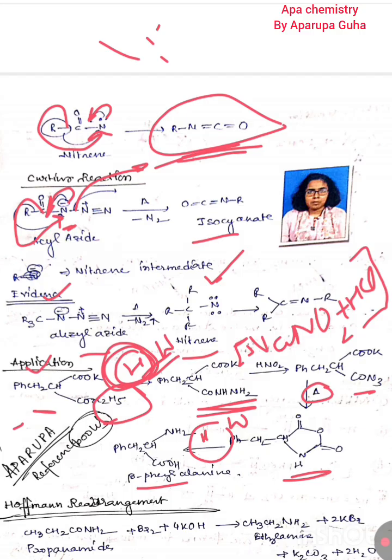Beta phenylalanine is an artificial amino acid. Why? Because most of the amino acids are alpha amino acids, and when you consider beta, this beta phenylalanine actually never exists in nature, नेचर में नहीं मिलता है, that should be produced artificially. So beta phenylalanine never occurs in nature. Okay, that should always be prepared by an artificial way.